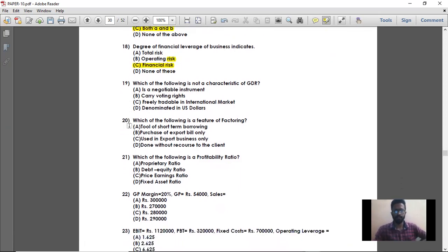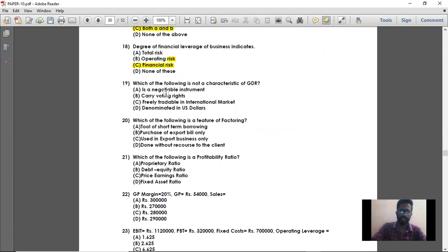Next, question number 19. Which of the following is not the character of GDR? So what is GDR? Global Depository Receipt. A global depository receipt is nothing but a negotiable instrument, an instrument which is traded in the international market. Basically, this GDR is in US dollars. So they have asked which of the following is not a characteristic of GDR.